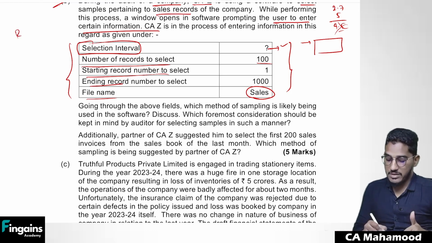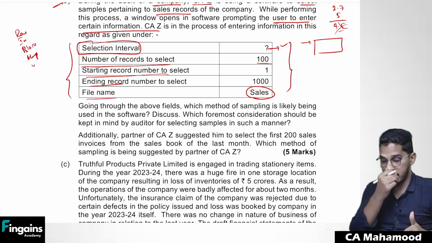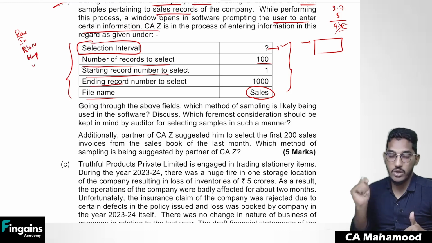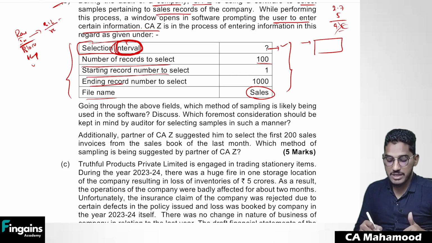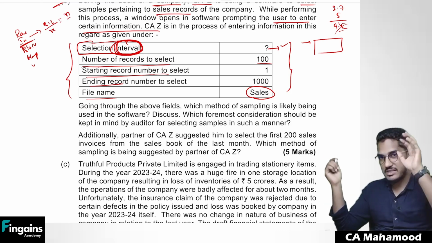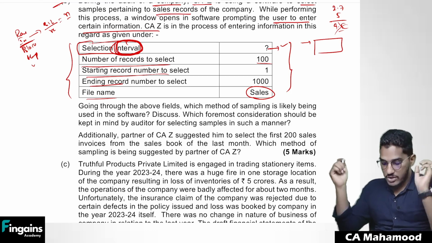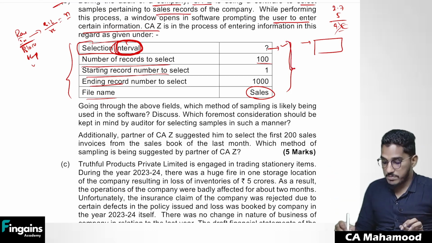I told you various sampling methods: random sampling, interval sampling or systematic sampling. Then we have seen block sampling. Then also we have seen haphazard sampling and value weighted selection or monetary unit sampling. So the moment you find this term selection interval, sampling interval, which sampling is it? Interval sampling. So what happens in the interval sampling? We divide the size of the population by the required sample size. The resulting figure n, you get it as the sampling interval. Every nth unit we are going to select in our sample. That we call as what? Interval sampling. So from this data, what sampling method is he using? Interval sampling he is using.